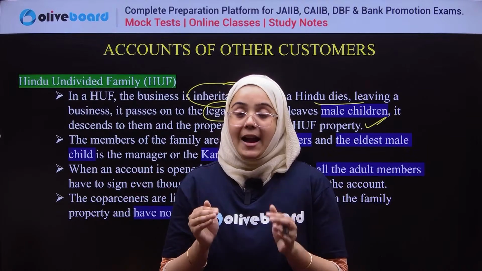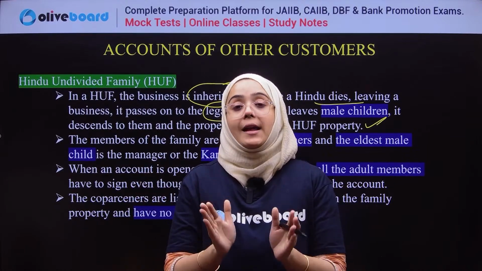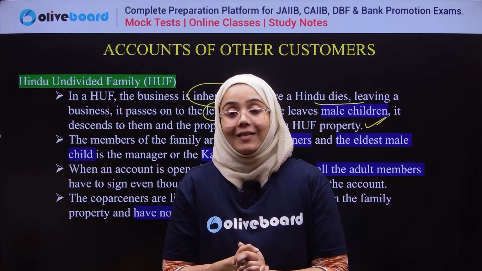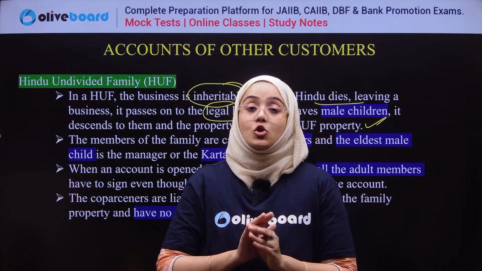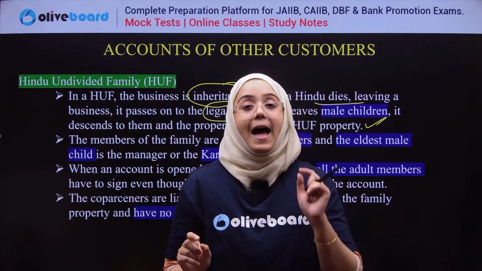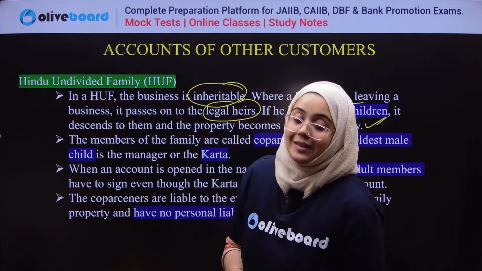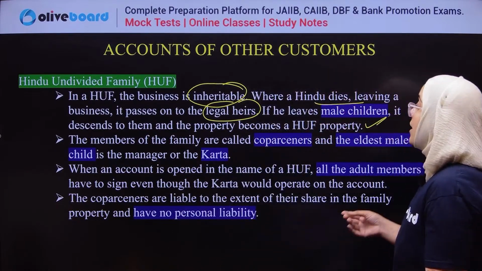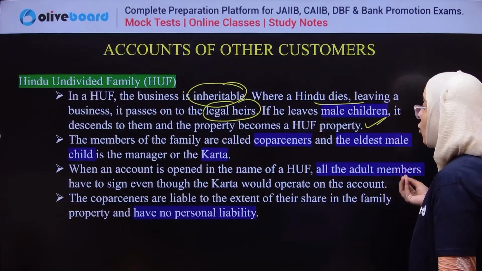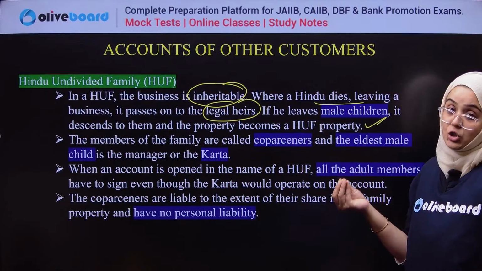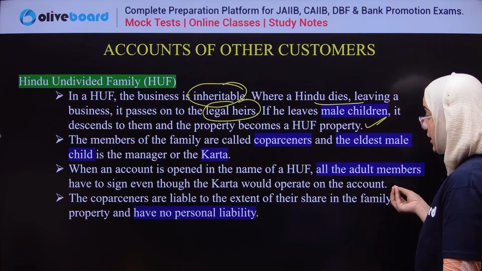Okay. While opening an account for a Hindu undivided family, always remember the signature of the Karta as well as all the co-partners is needed. So let's read it out very simply. The members of the family are called co-partners and the eldest male child is the manager or the Karta.